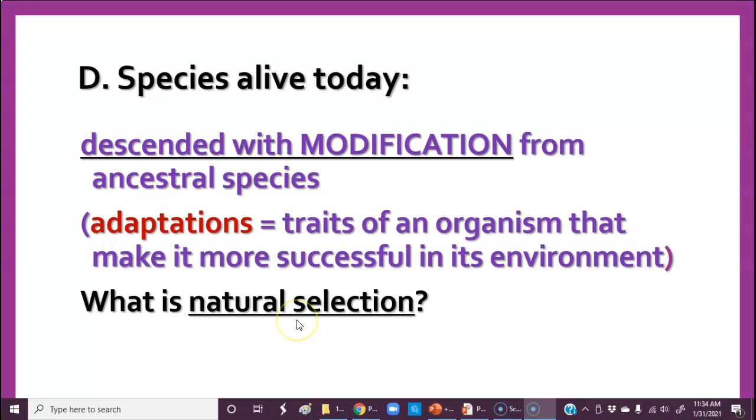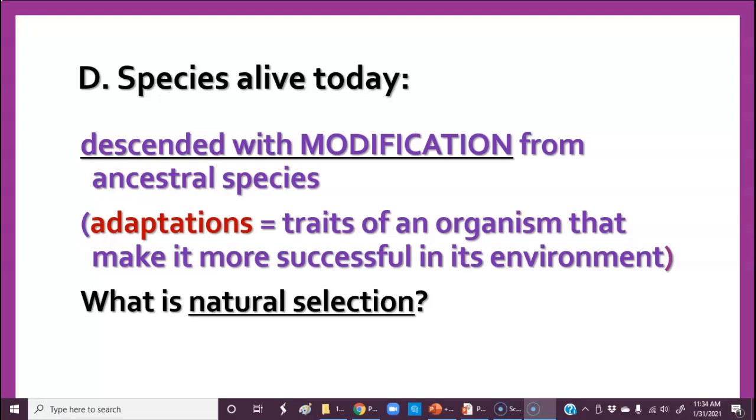So the species alive today are the ones that are descended from the ancestral species with those modifications that occurred because of the mutations or the variations that occurred in their genes. We call those adaptations. The adaptations are the organism's traits that make it more successful in its environment.